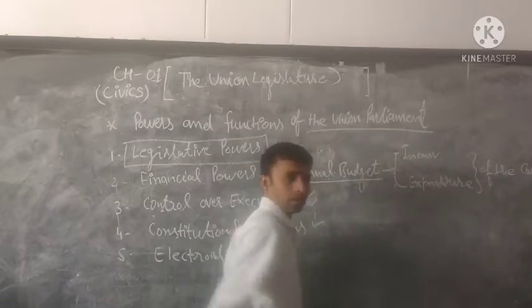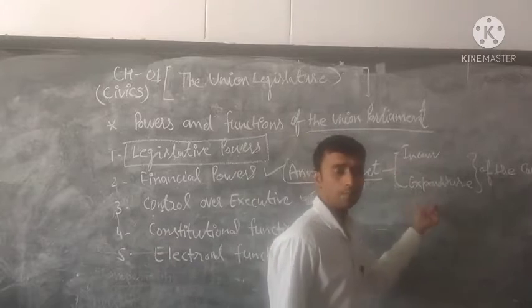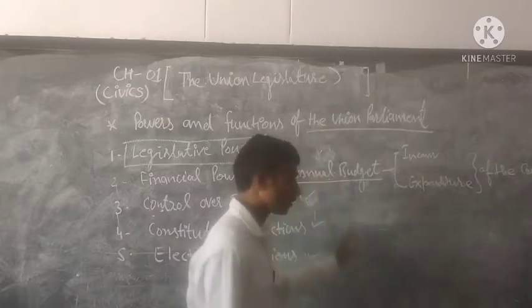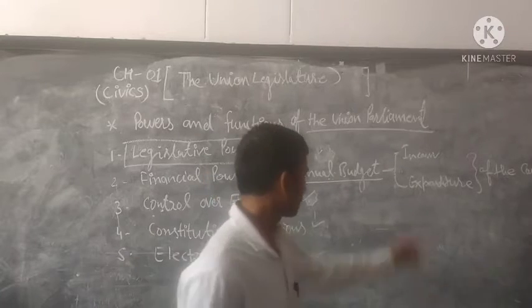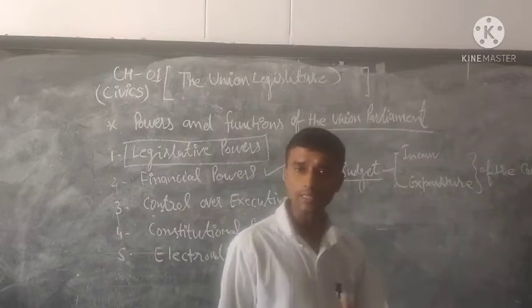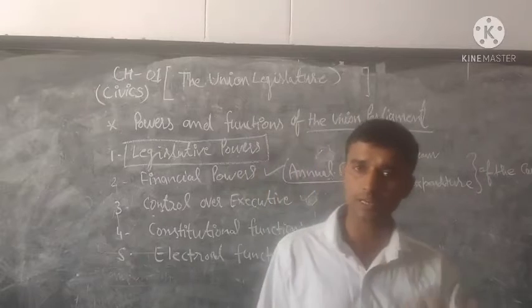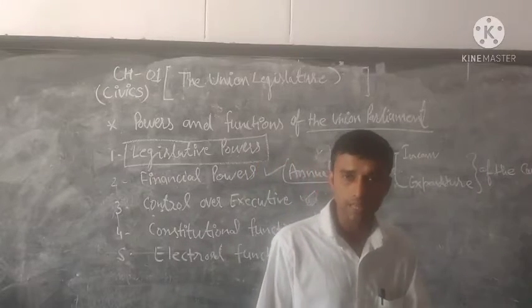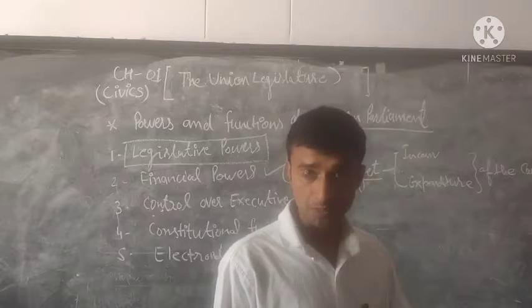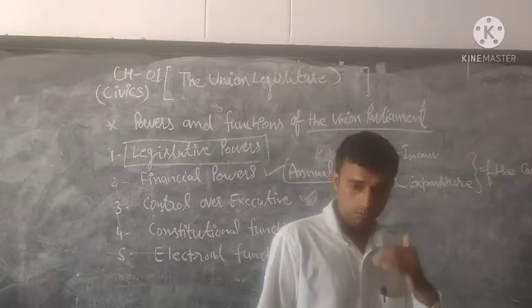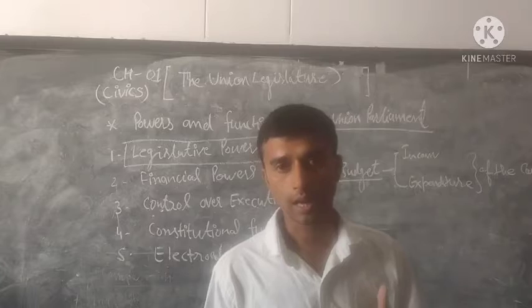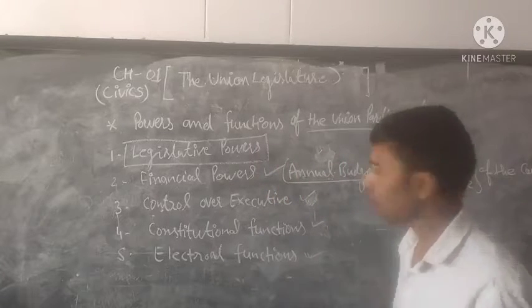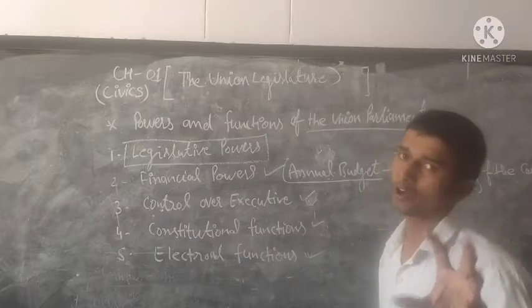It is a keyword, especially related to income and expenditure for the financial year. So annual budget, income and expenditure, salaries and allowances of the Chief Justice of India, judges of the High Court, and other high officers like the Comptroller and Auditor General, the Vice President of India, the Speaker, and the President. These salaries are all charged to the Consolidated Fund of India.